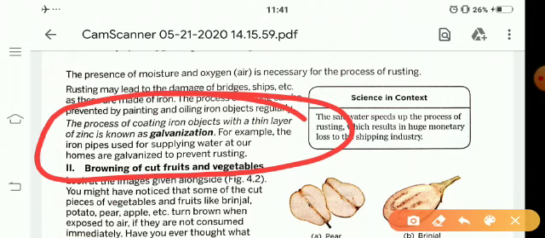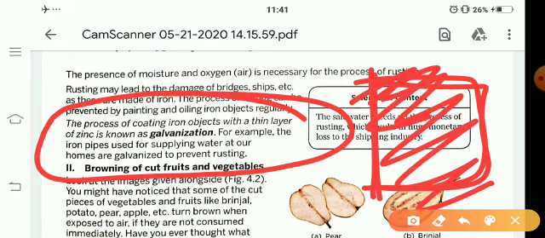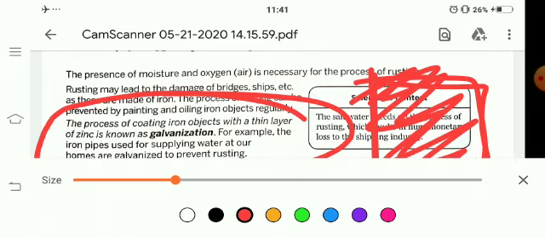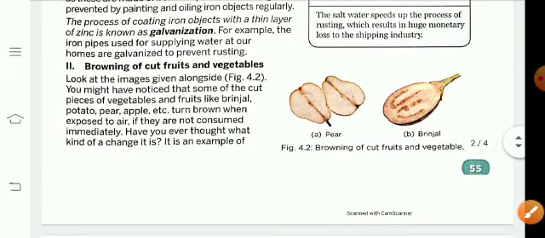When iron objects are coated with a thin layer of zinc, it is known as galvanization. And galvanization prevents rusting. Okay students,